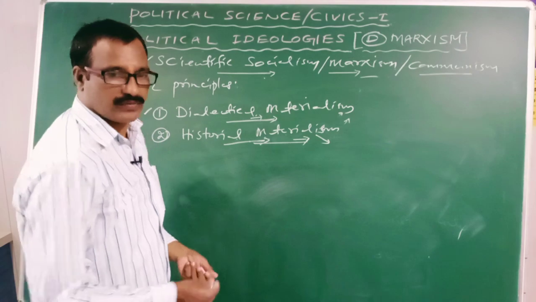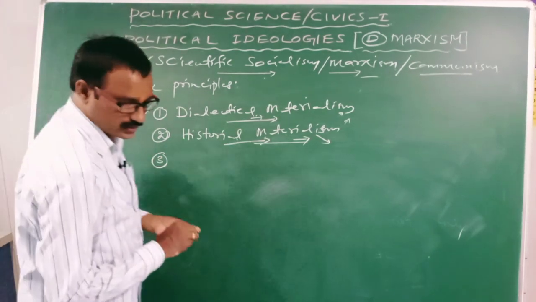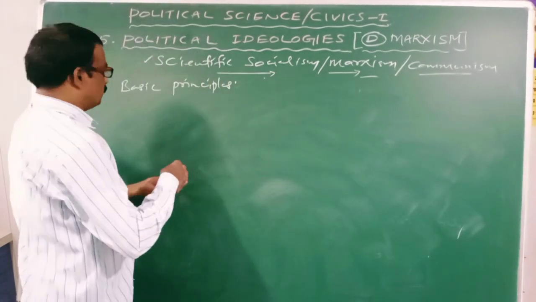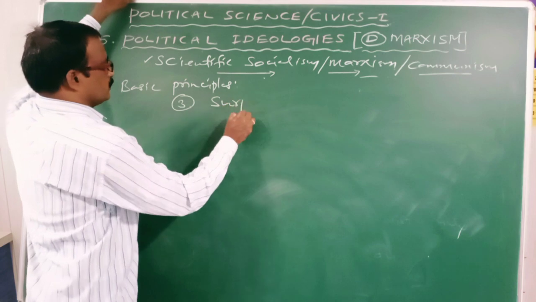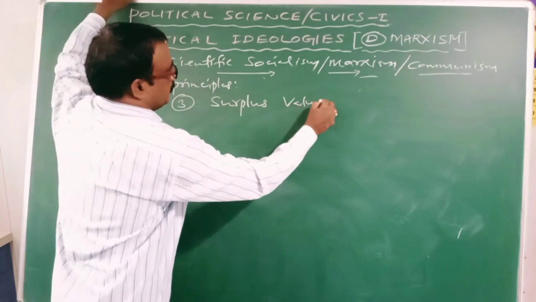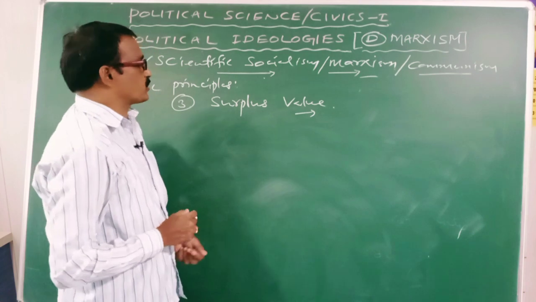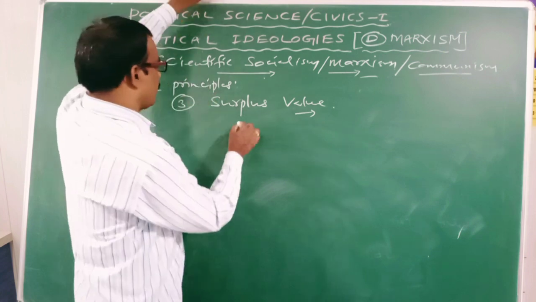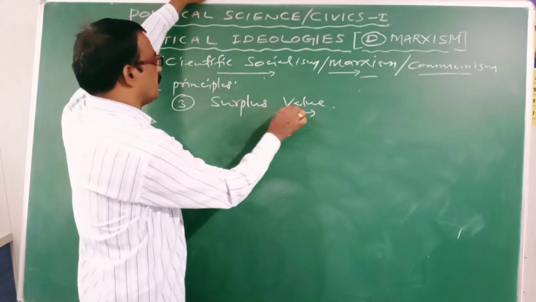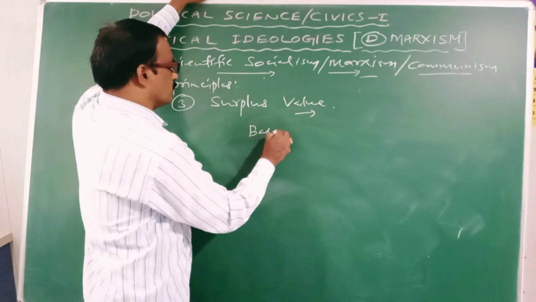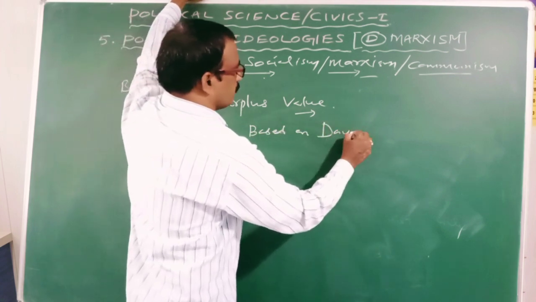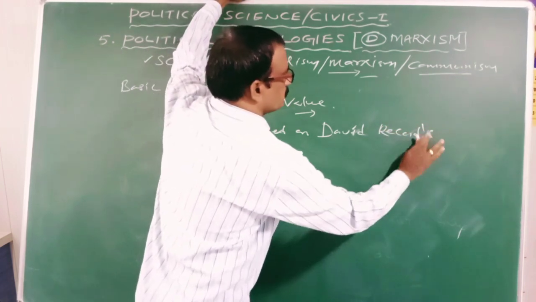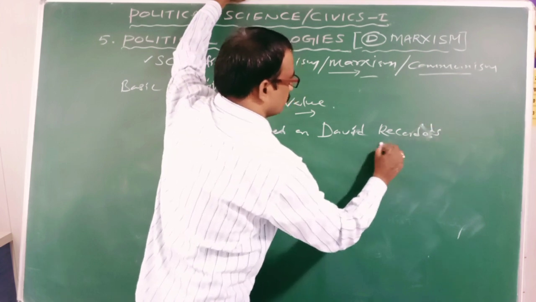Then, coming to the third one, surplus value. Karl Marx proposed the theory of surplus value based on David Ricardo's theory.